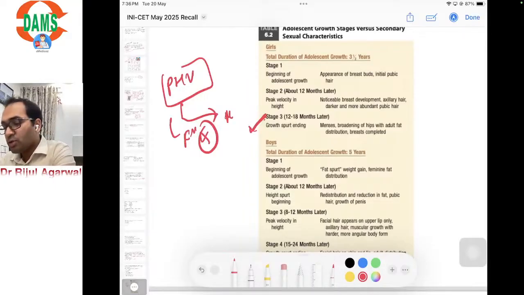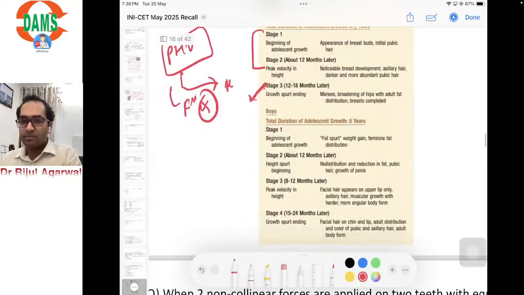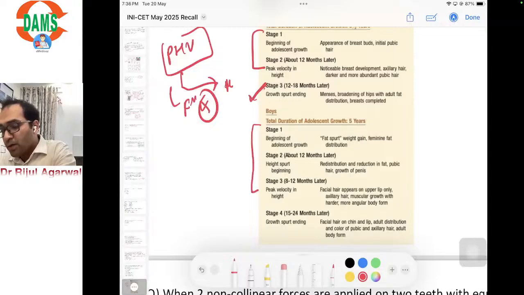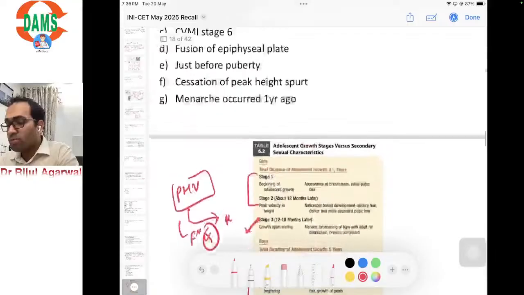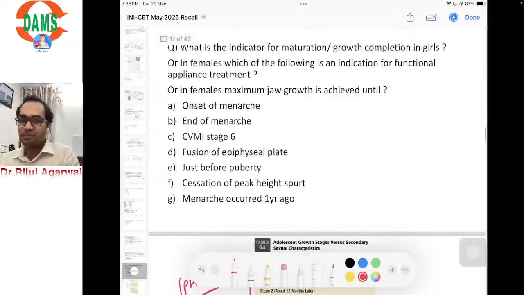Which comprises stage 1 and 2 for such individuals, whereas in boys there are stage 1, 2 and 3, and stage 4 means the growth spurt is ending. So these are the physiological features to determine the growth spurt or growth status of the patient.